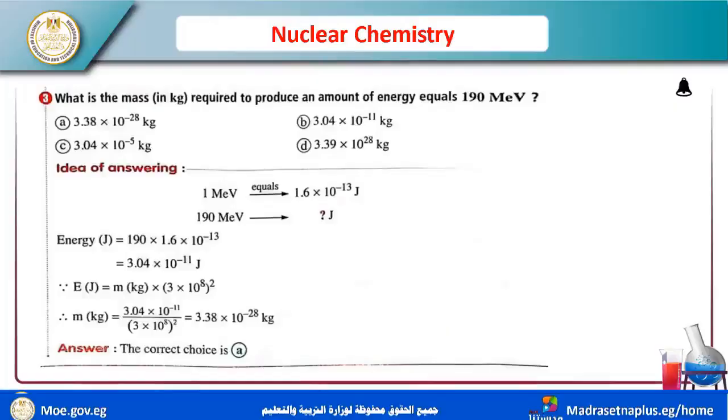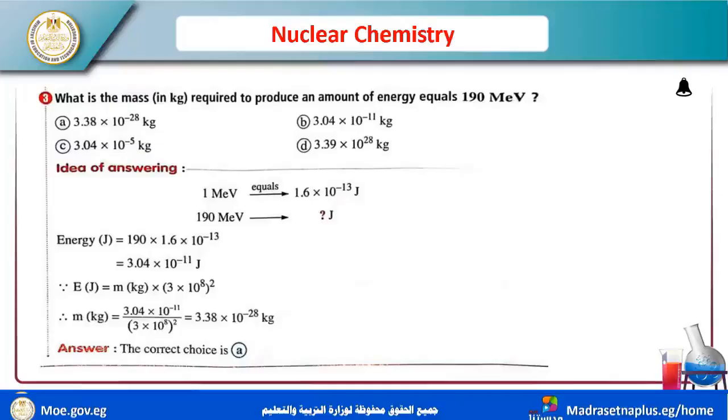Now we will finish with the question in this last slide, and I hope you understand this well. What is the mass in kilogram required to produce an amount of energy equal to 190 million electron volt? I have many choices; you must write it and calculate it.